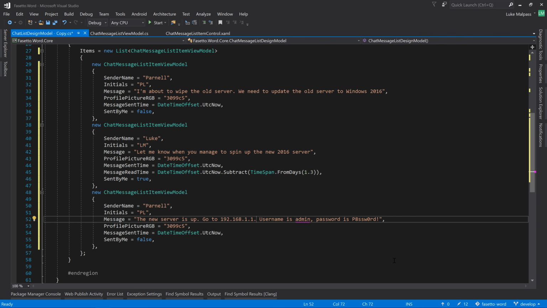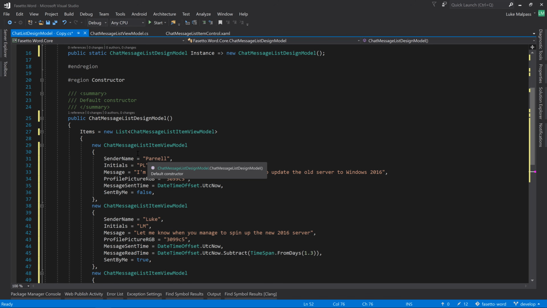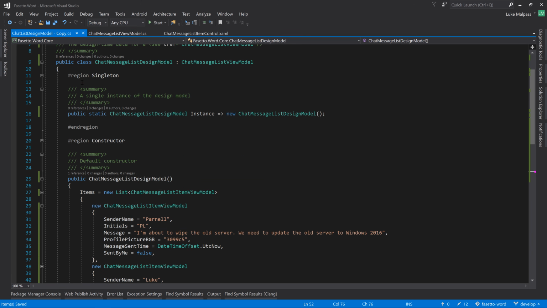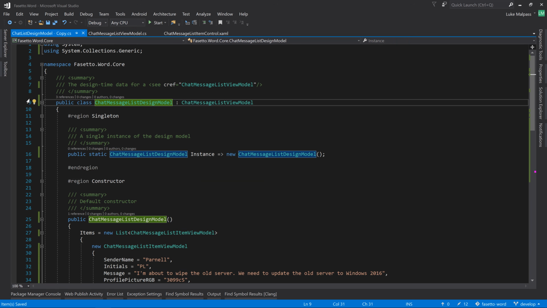And we'll also insert a new line here. I'll be lazy for now and just put return carriage new line instead of an actual system environment new line. And let's test if that shows up correctly as well. So there is the design model for the list.